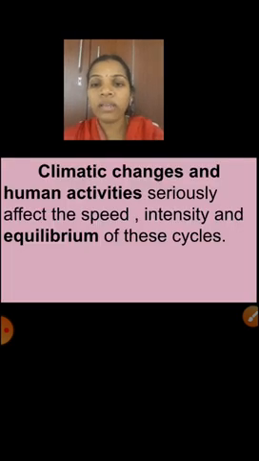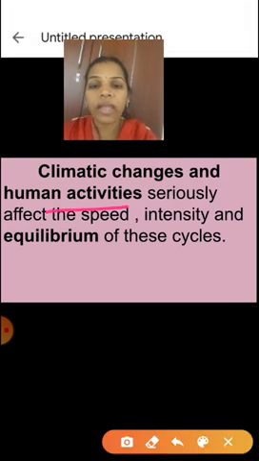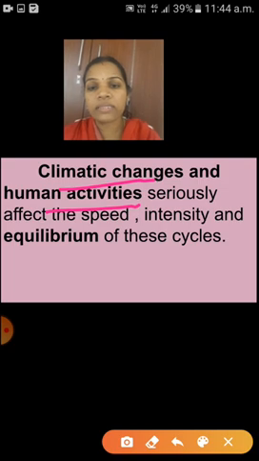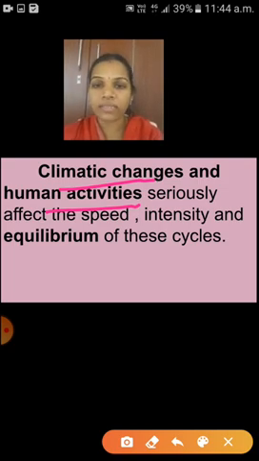Next one: who will affect the equilibrium of this cycle? The biogeochemical cycle is affected by climatic changes, some disasters, and human activities. These two things seriously affect the speed, intensity and equilibrium of this cycle.